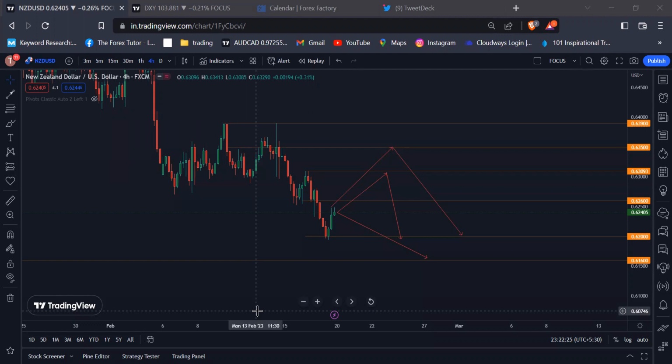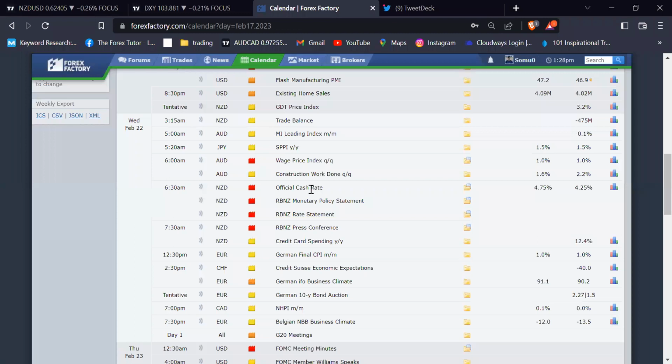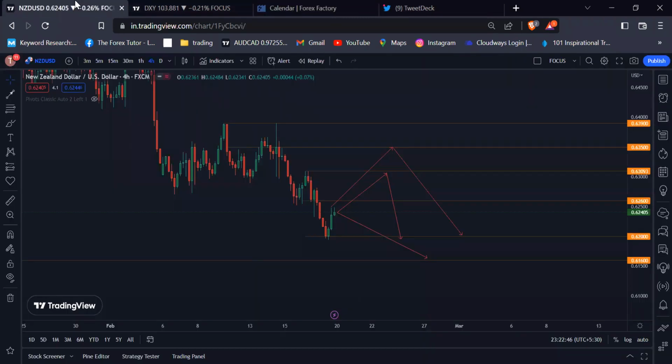So my first pair is New Zealand USD, because if you look at the upcoming economic calendar, on Wednesday we have a RBNZ monetary policy meeting and RBNZ possibly increases rate hike to 50 basis point. So forecast is 4.75%. So based on this, I am choosing the New Zealand USD pair.